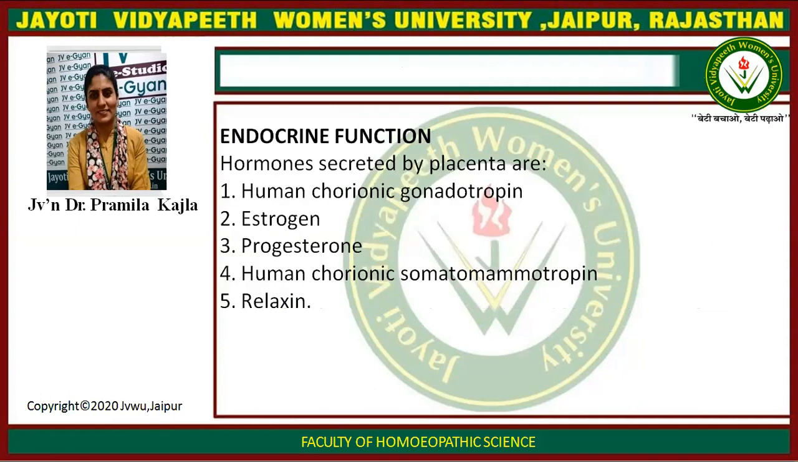Endocrine functions. Hormones secreted by placenta are HCG, estrogen, progesterone, HCS, human chorionic somatotropin, relaxin.